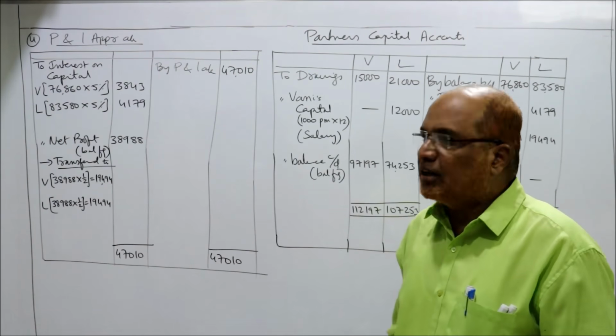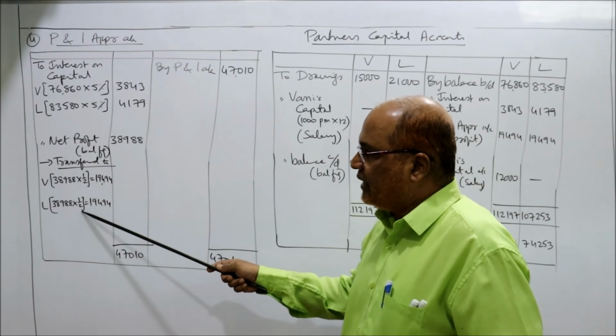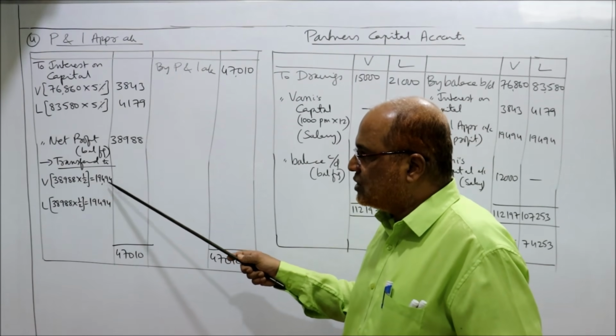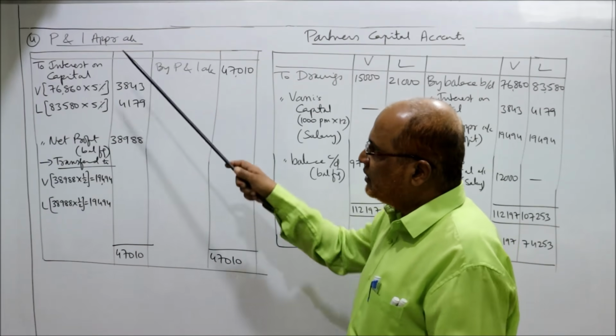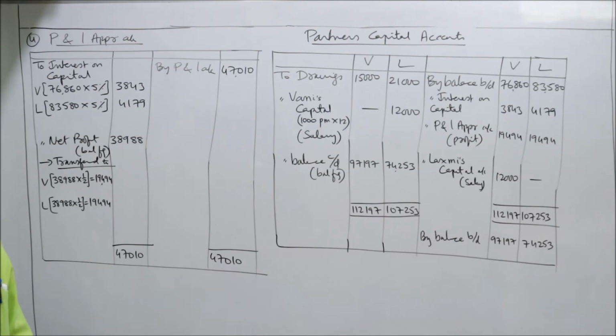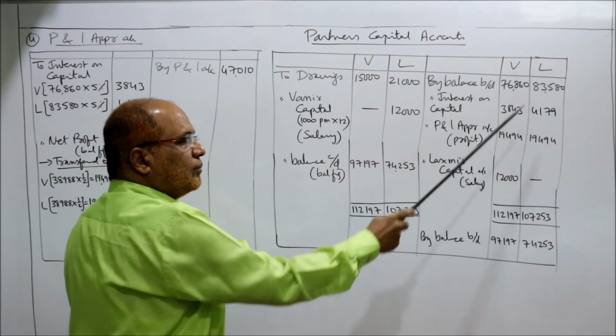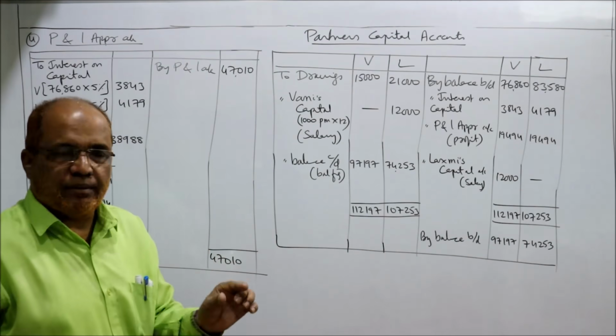This profit will be divided between the partners equally. Half, 1 by 2, 1 by 2. So each partner will get 19,494. This is the P&L appropriation account. Now we'll come to the partners' capital account. On the credit side, by balance brought down, this is the opening balance of capital.